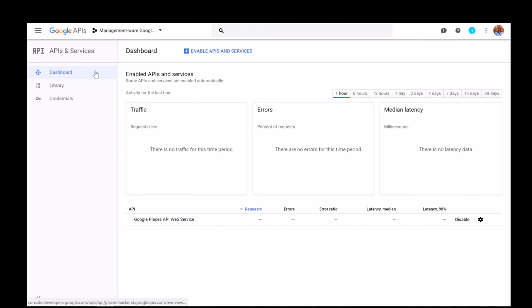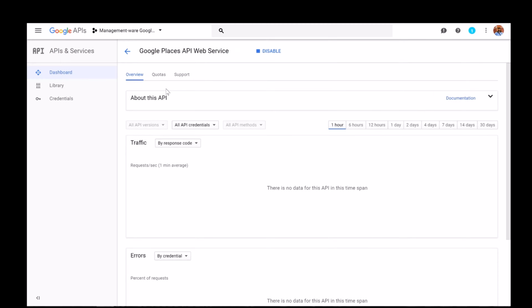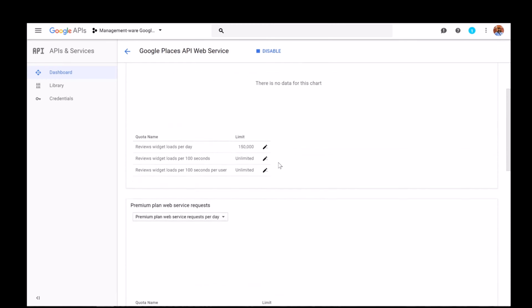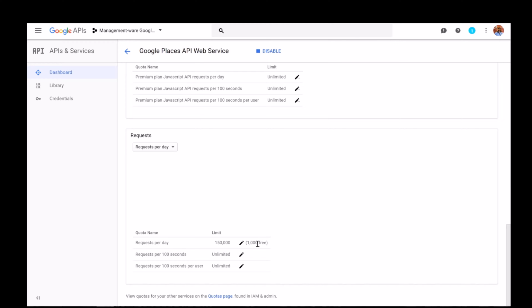Another thing to keep in mind is if you go to the dashboard here, and then you click on the API down here, you can go into quotas. You can see that your quota limit is right down here. You get 100,000 for free. Because I plugged in my billing information, which you can do in your own settings, and Google will guide you, you get a limit of 150,000 for free per API key. Anyways, let's go back to our tool.